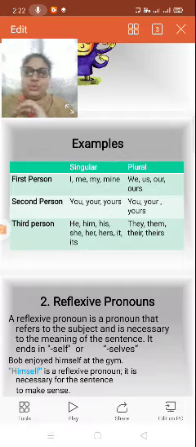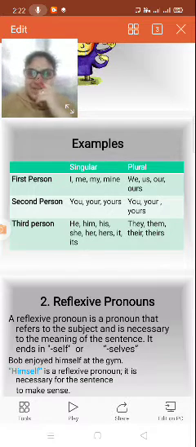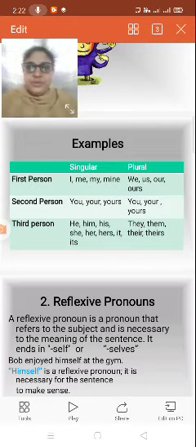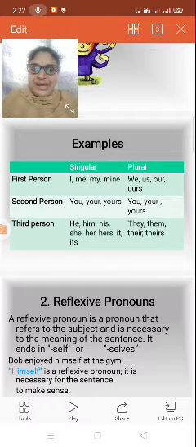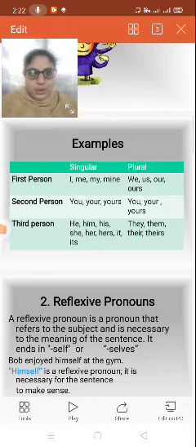Yours does not change in the plural or the singular. Third person: he, him, his, she, her, hers, it, its. And plural: they, them, their, theirs.